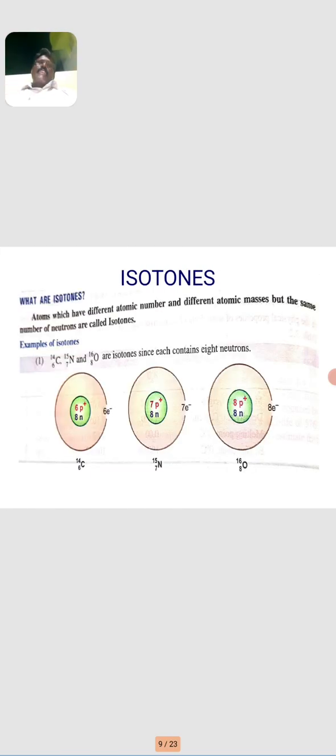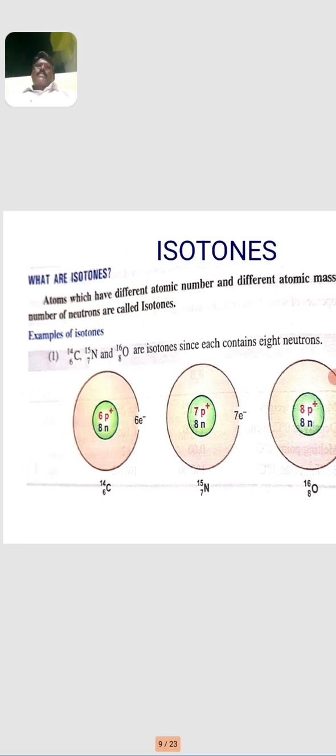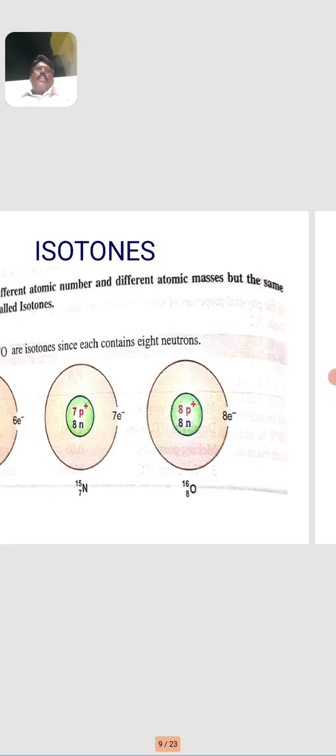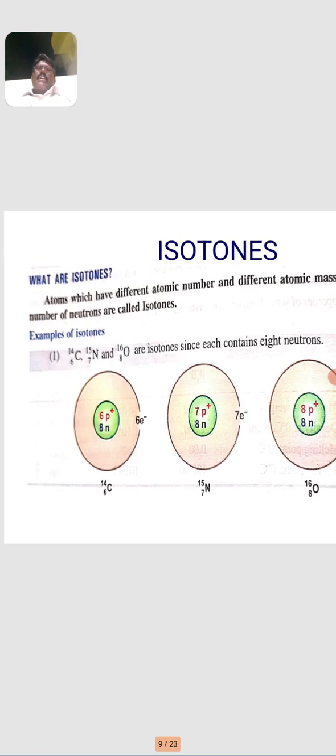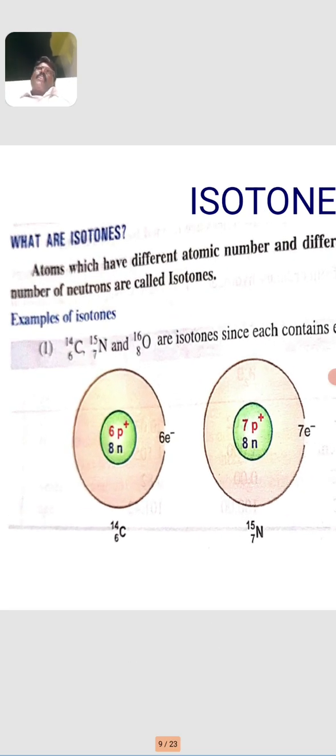Then, what are isotones? Atoms which have different atomic numbers and different atomic masses but the same number of neutrons are called isotones. For example, carbon 14 with atomic number 6, nitrogen 15 with atomic number 7, and oxygen 16 with atomic number 8 are isotones.